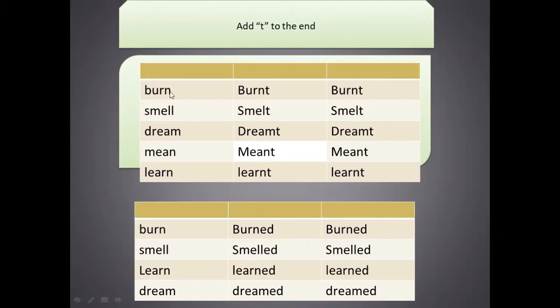Burn, we add T, then burnt. Burnt. The past tense and past participle are the same.